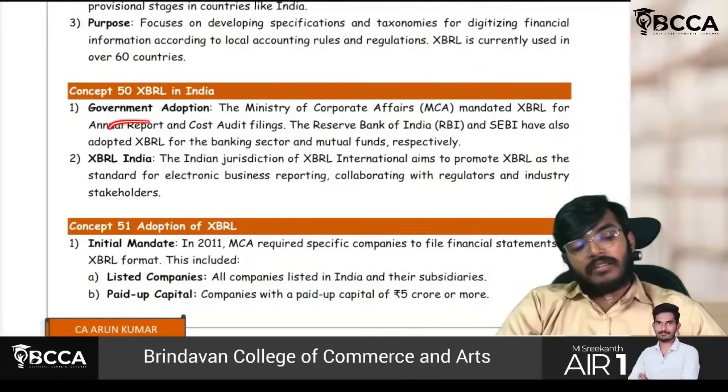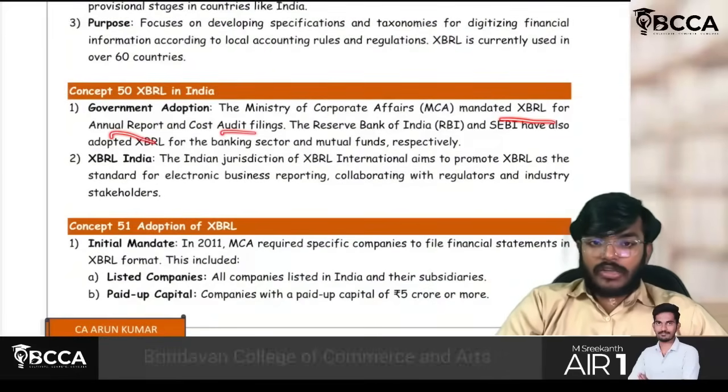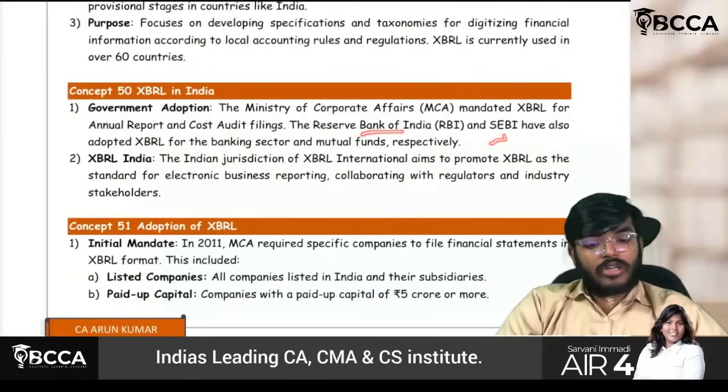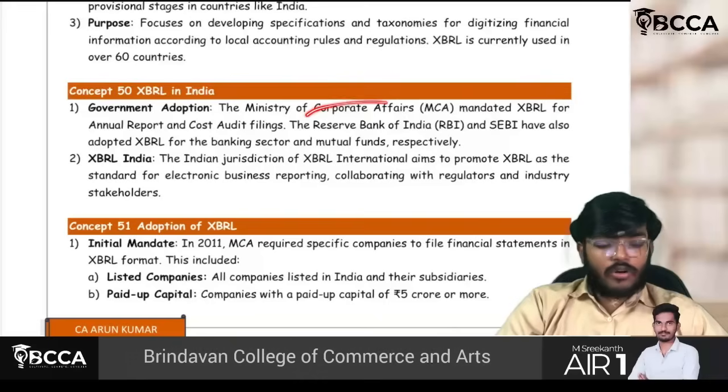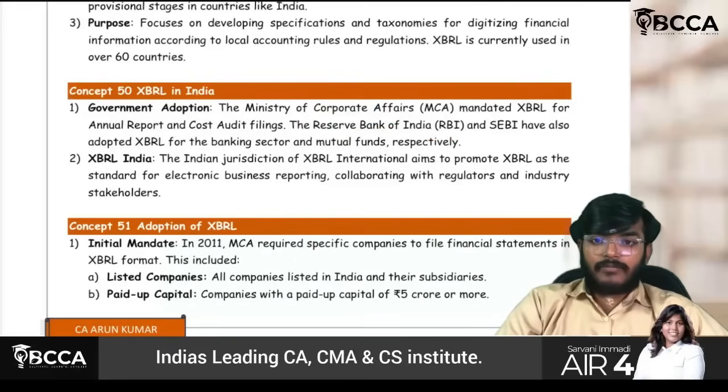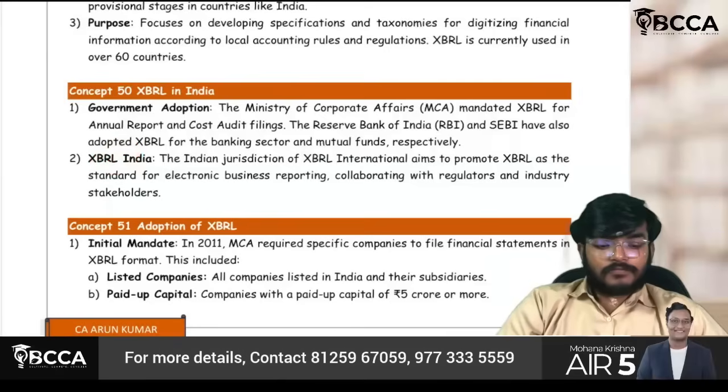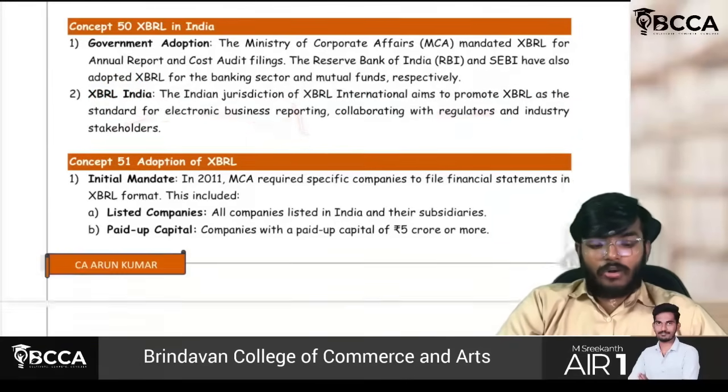The Government has adopted XBRL for annual report and cost audit filings. The Reserve Bank and SEBI also have adopted it for the banking sector and mutual funds. Now, MCA also has given the green flag. RBI and SEBI also have given the green flag. XBRL India promotes electronic business reporting, collaborating with regulators and industry stakeholders.